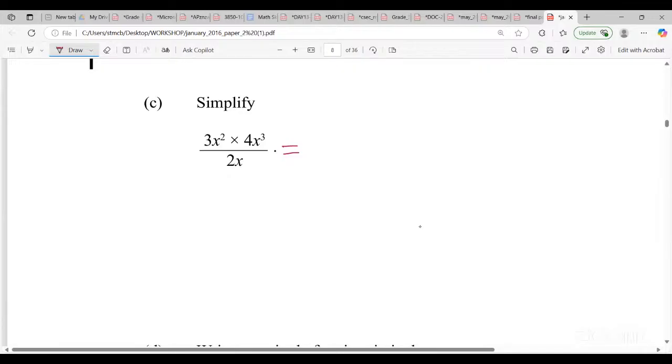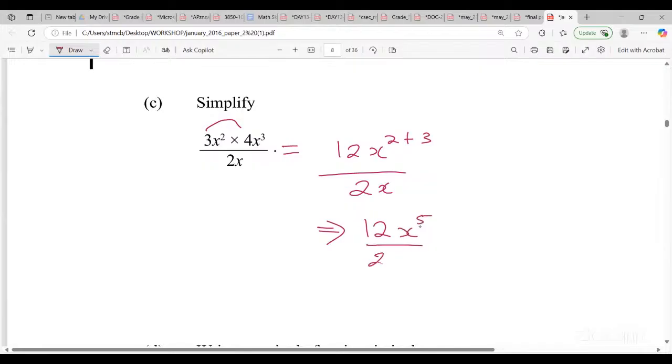All right. So we're going to work the top first. So we're going to say 3 times 4, which is 12. And then we add the 2 plus the 3 because the rules say we're supposed to add the powers when we're multiplying. We did one of that last night for those who would have got the chance to watch that. So this works out to 12x to the 5th power over 2x. Now we divide naturally, so 12 divided by 2 gives us 6. We subtract the powers. So it will be 5 minus 1. So it's 6x to the 4th.